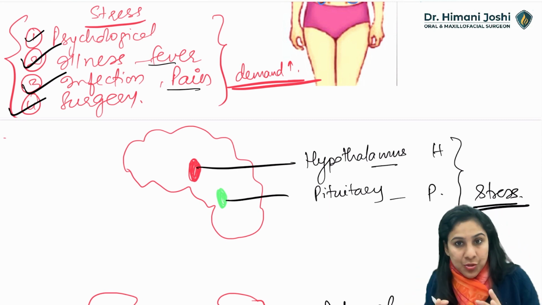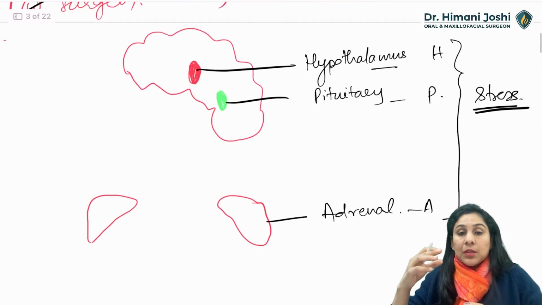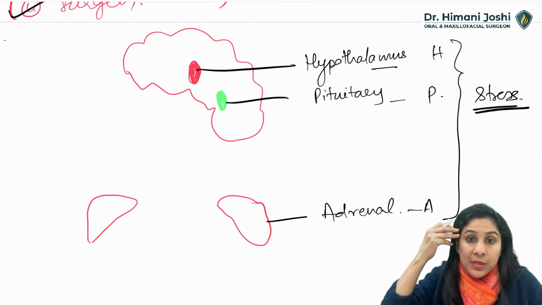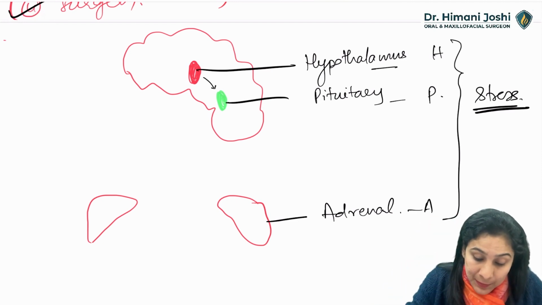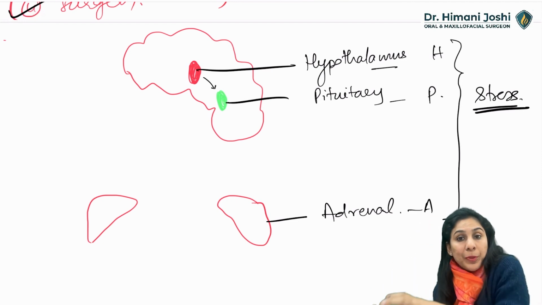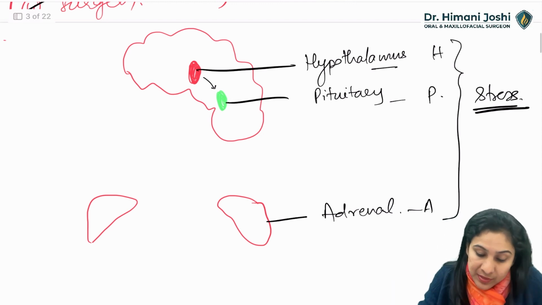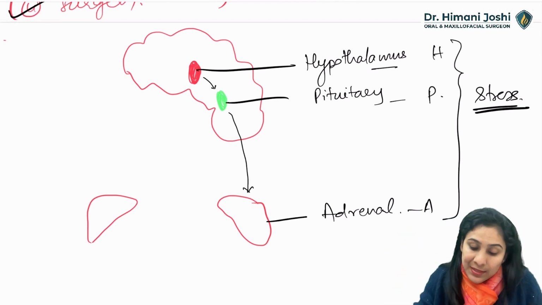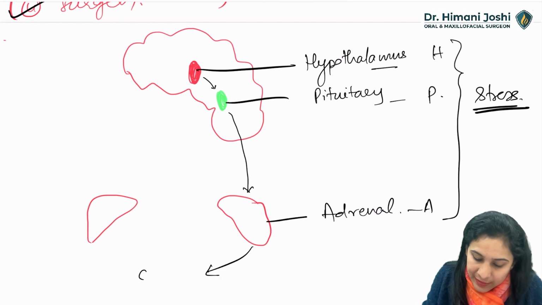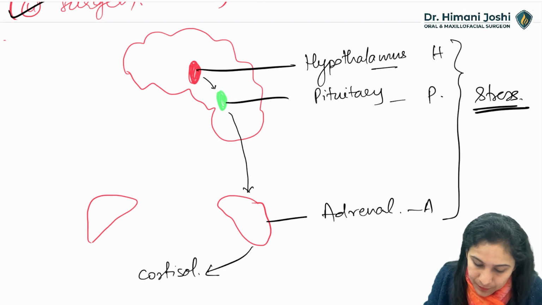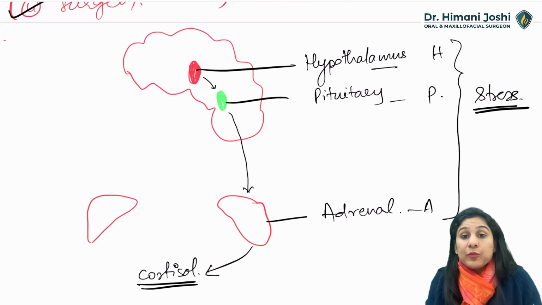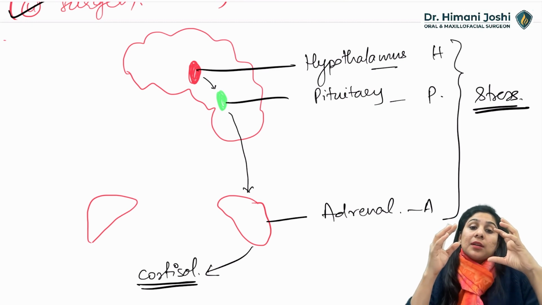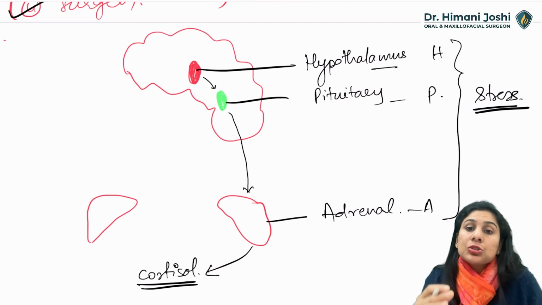So whenever there is a stress, the body signals the hypothalamus, which gives a signal to the pituitary. Pituitary will give a signal to the adrenal gland, creating a releasing hormone. And the adrenal gland will finally secrete cortisol, which is a major contributor to reduction of stress.